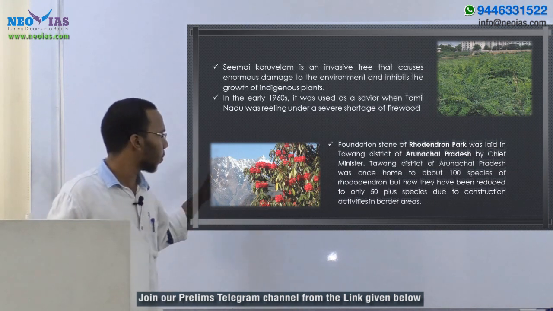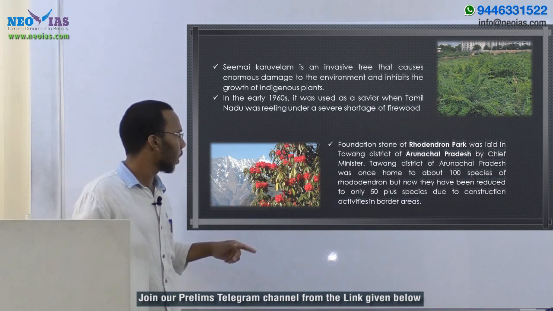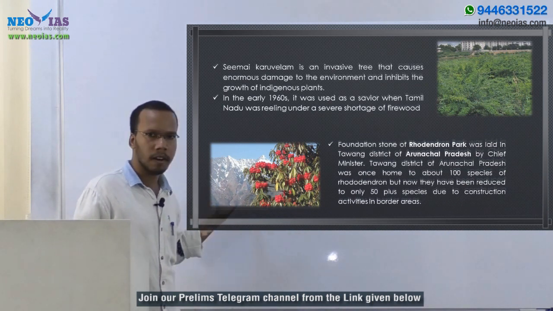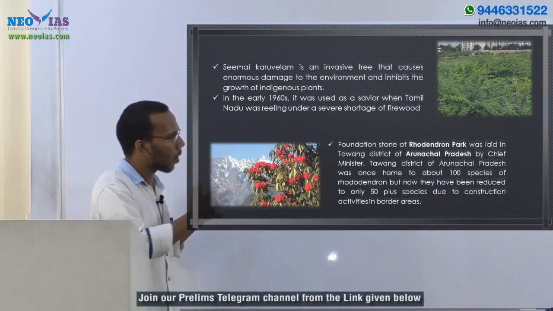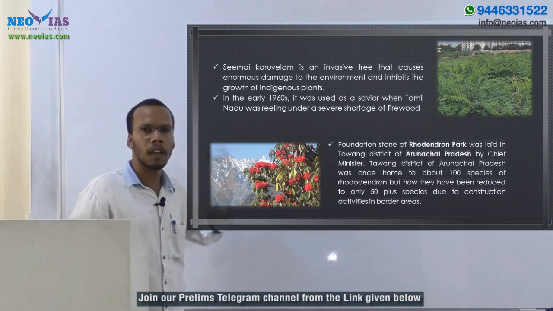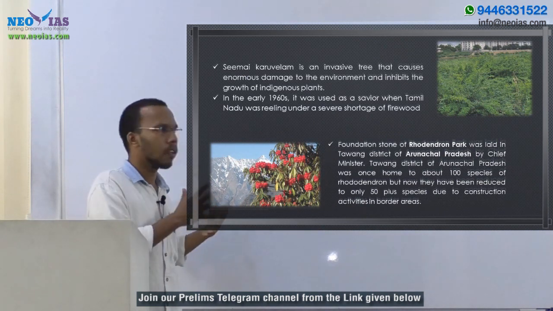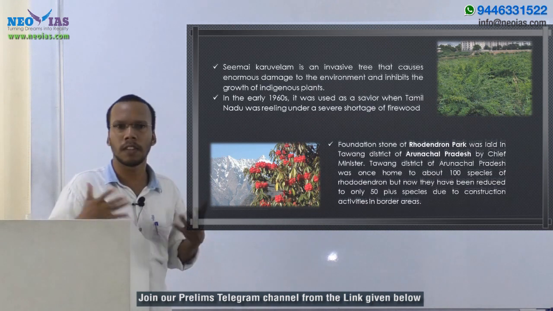You can see the picture of rhododendron here, right? In the background you can see the Himalaya. It is seen in the northeastern Himalaya, that means in Arunachal Pradesh we have these rhododendrons. Rhododendron species are also naturally seen in India.